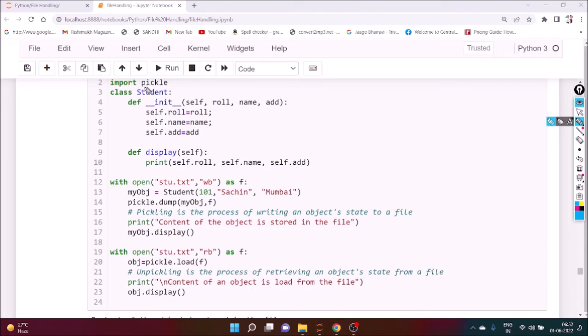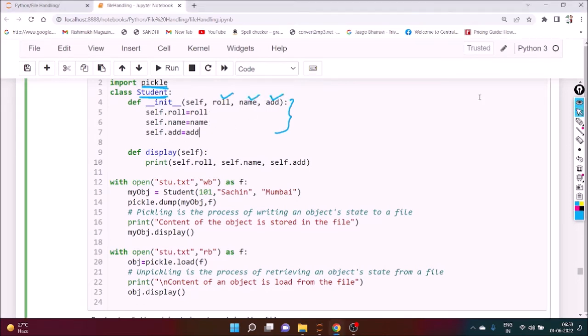So let's see pickling and unpickling. Definitely we need the package pickle. We have to import it. We want to create one class. The name of the class is student. This is our constructor, or initialization. Here we store the roll number, name, and address of any student. Next, there is a method called display. Here we want to display the roll number, name, and address. So this is the class definition.